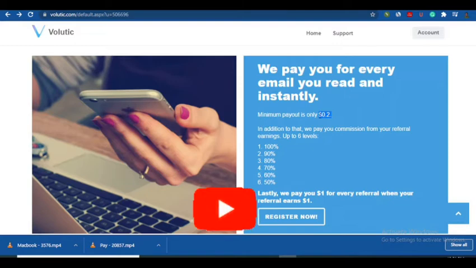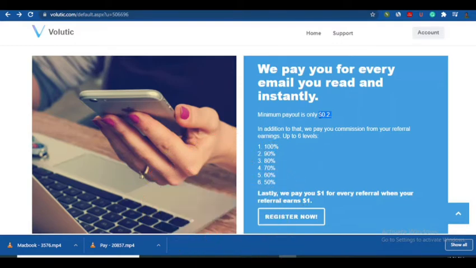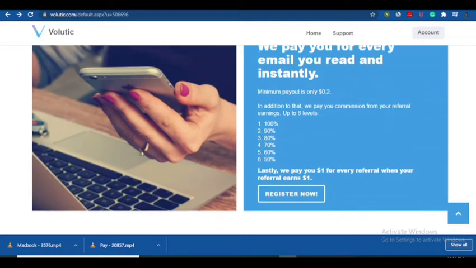So the minimum payout is very little. At least one of the websites will allow you to just withdraw this little amount of money. So it means that you do not have to wait for years, for months or hours. Just a little click with some email, you are good to go.